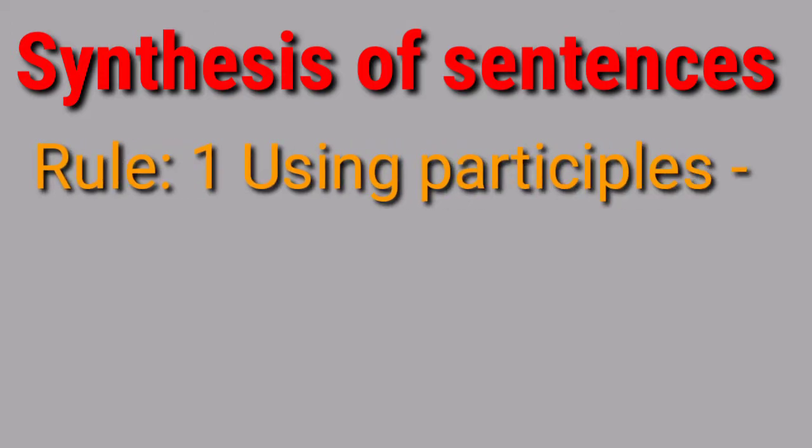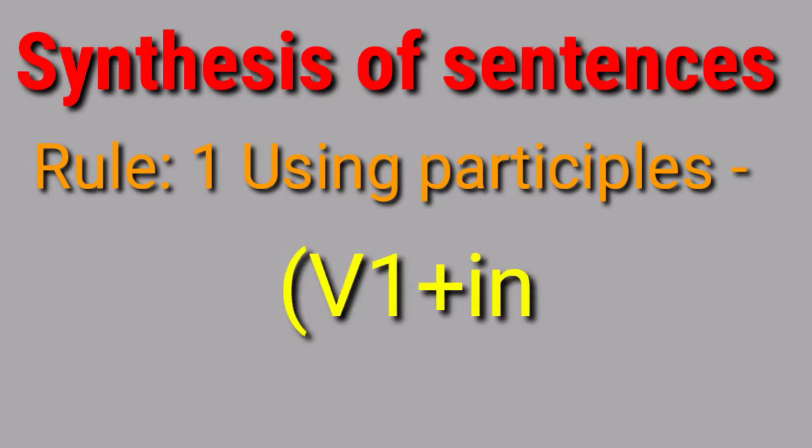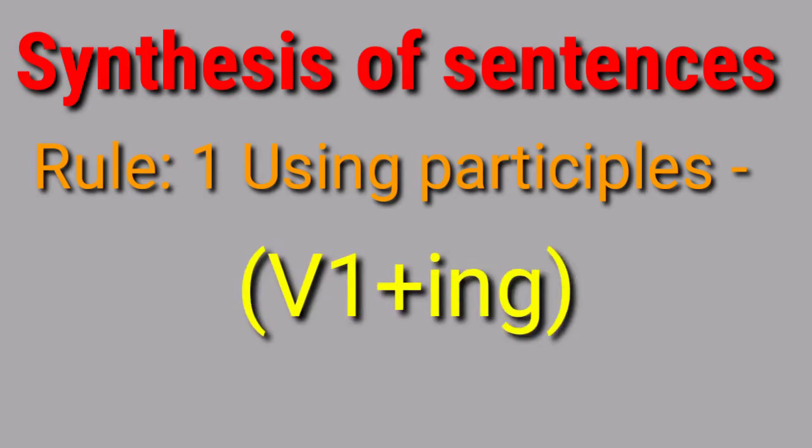Participle means that is a non-finite verb, a type of non-finite verb, that is V1 plus ing. Verb plus ing, sometimes we say that is a present participle or sometimes we say that is verb form fourth. But that is not the main verb, that is participle.